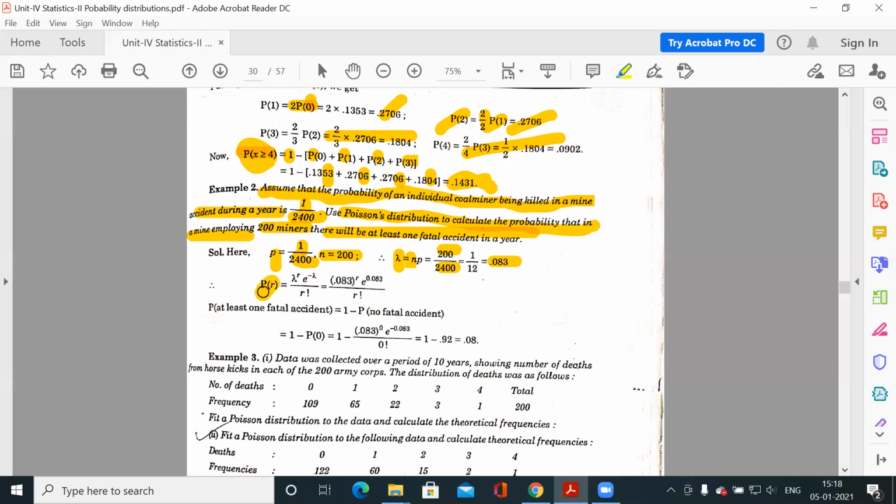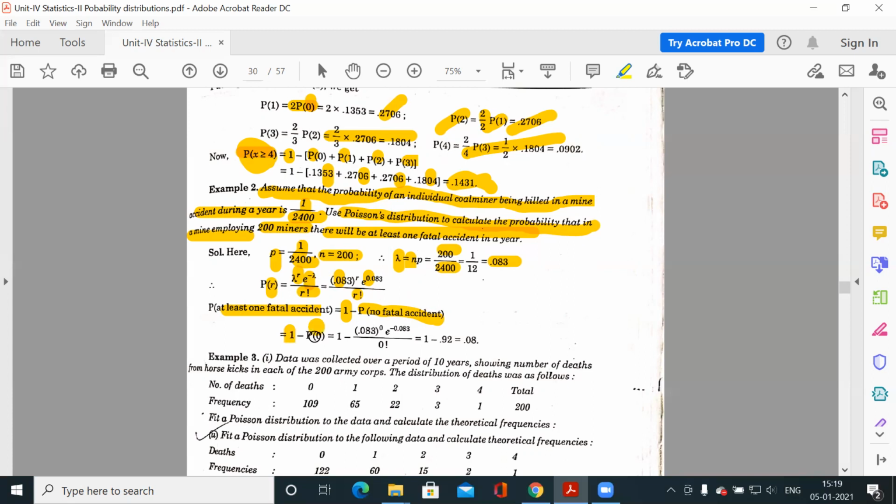So P(r) is the probability function: lambda to the power r, e to the power minus lambda, by factorial r. Now you have to calculate the probability of at least one fatal accident. So at least one means for 1, 2, 3, 4 up to 200, which is very difficult to calculate. So we will convert this equation into 1 minus something. So 1 minus no fatal accident is equal to at least one fatal accident.